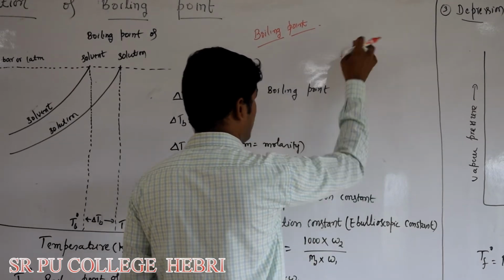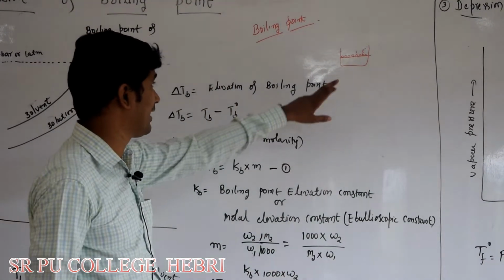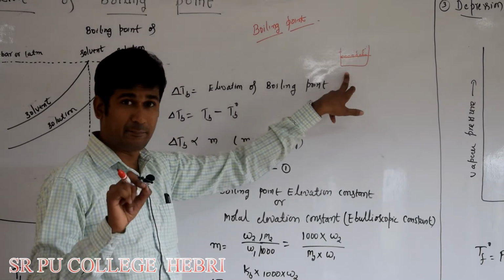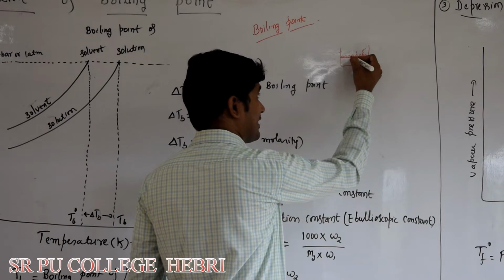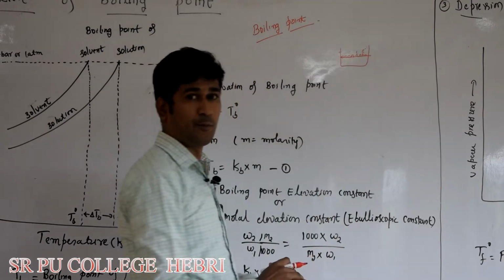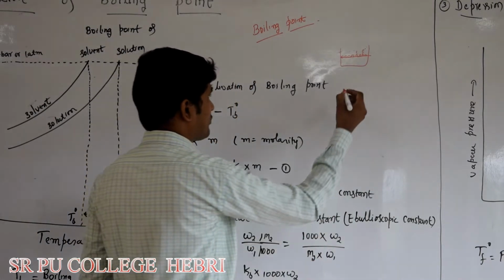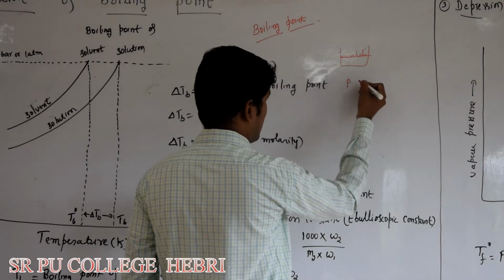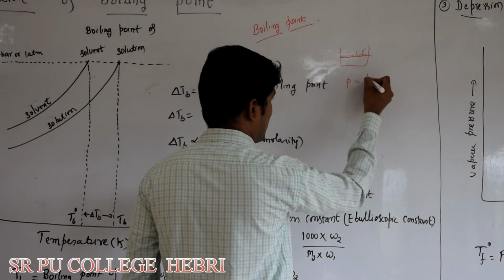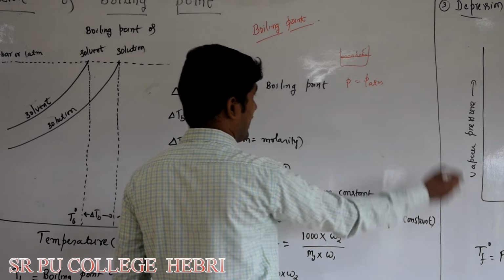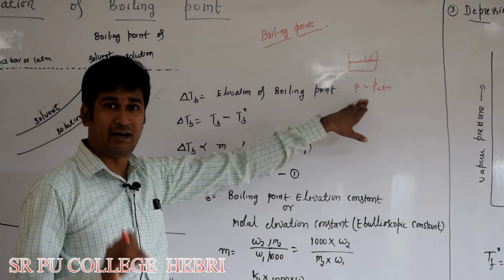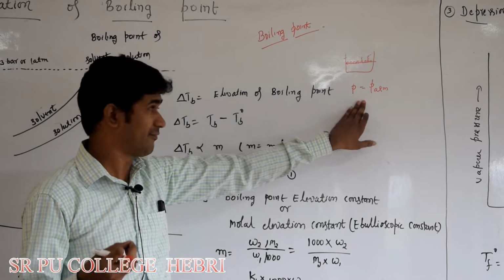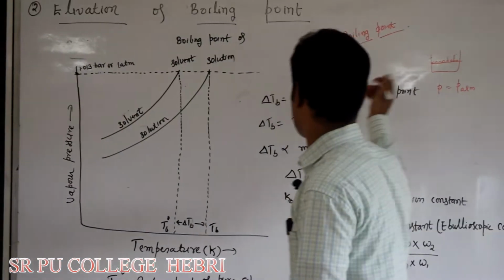At what temperature does boiling take place? When a liquid starts boiling, it is at the temperature at which the vapor pressure of this liquid becomes equal to atmospheric pressure. If you take P as the vapor pressure of this liquid, it starts boiling when P becomes equal to P atm, or atmospheric pressure. So this is how to define boiling point. We discussed here how to define boiling point.